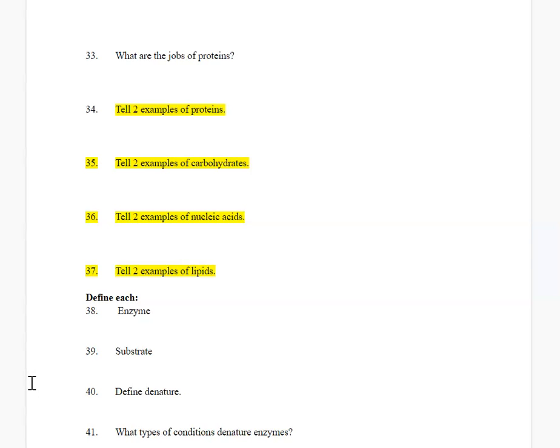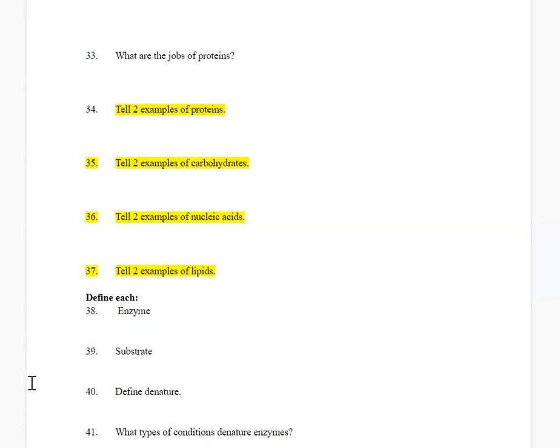And now let's get into enzymes. So an enzyme is a molecule that speeds up reactions. Substrates are the molecules that enzymes work on. Denature occurs when the enzyme is unfolded. Denaturing is not breaking down the enzyme.